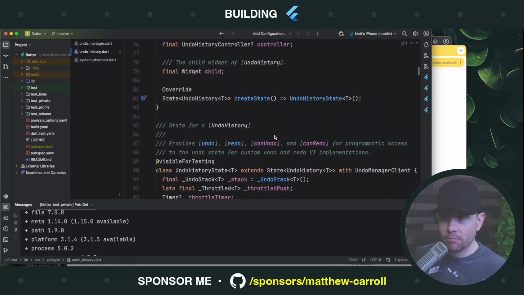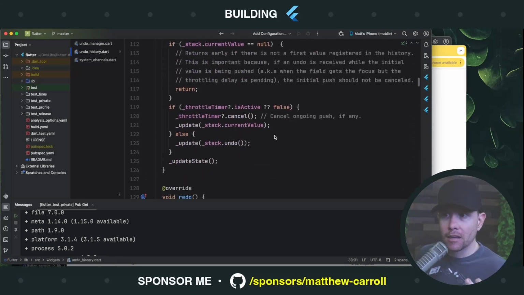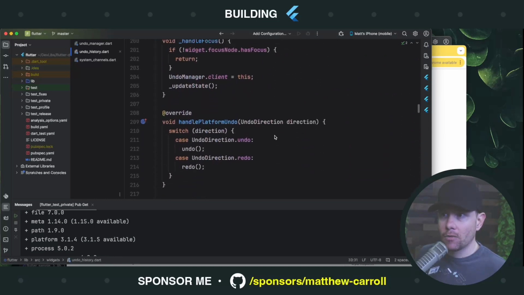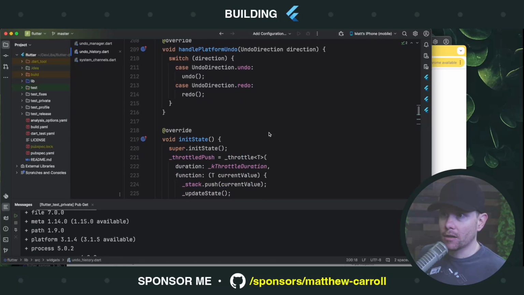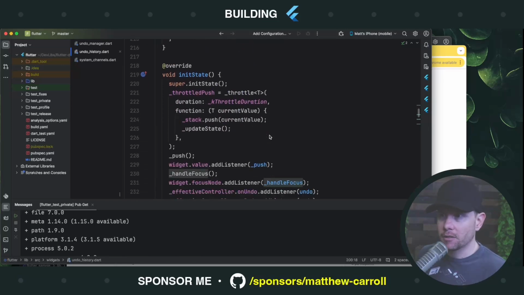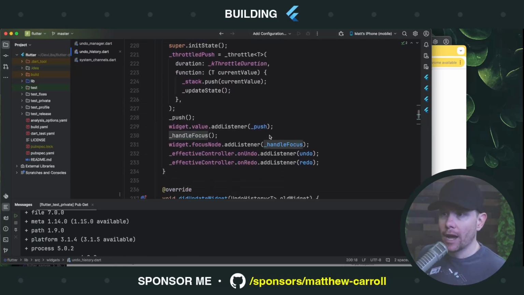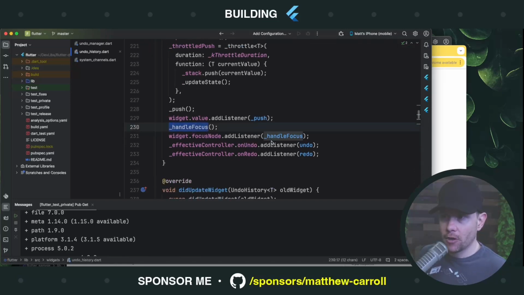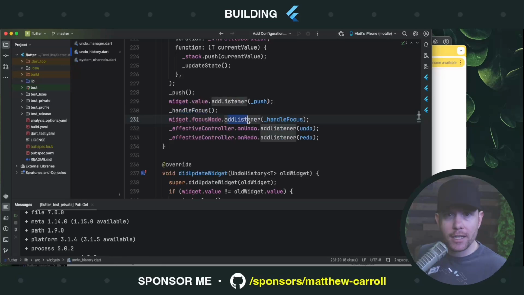And inside of this widget, part of that responsibility is listening for changes to focus. And so handle focus, let's see, where's that called from? Because I think these methods are ordered in like the worst way possible. We have to scroll way down below the code to find it. In init state, it calls handle focus, but also there's this focus node where every time focus changes, we call handle focus again. So you can think of handle focus as saying, okay, something has changed in focus. Do I, as an undo redo widget, have to change something inside of myself?